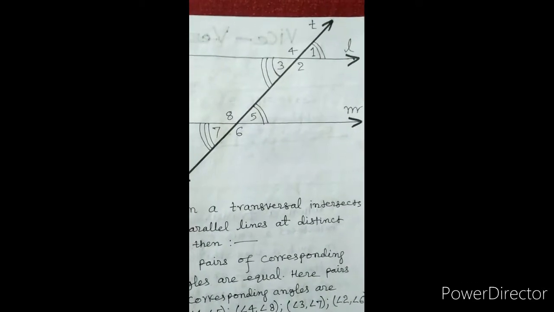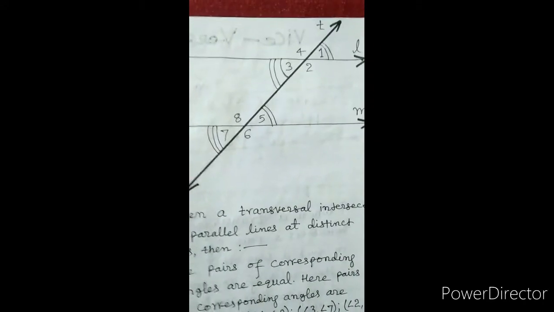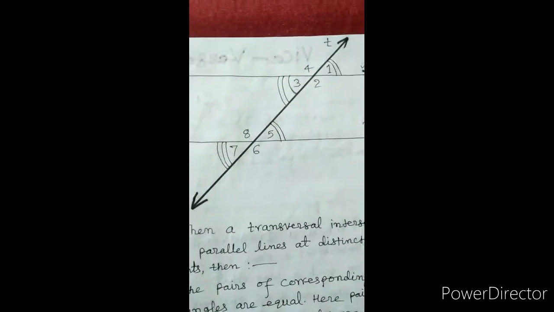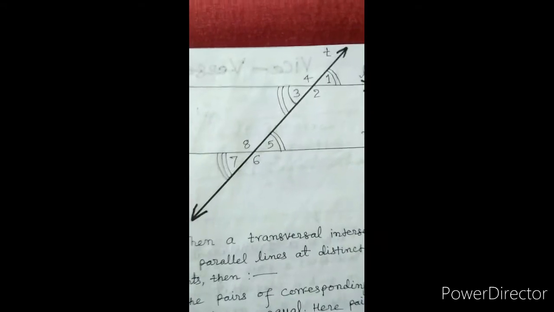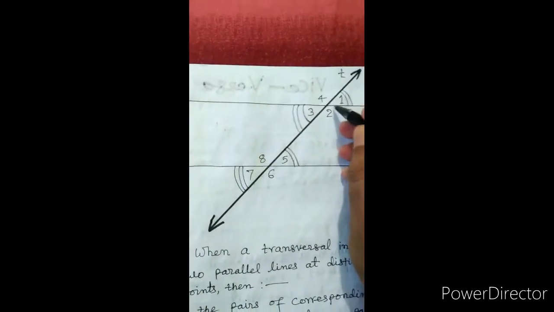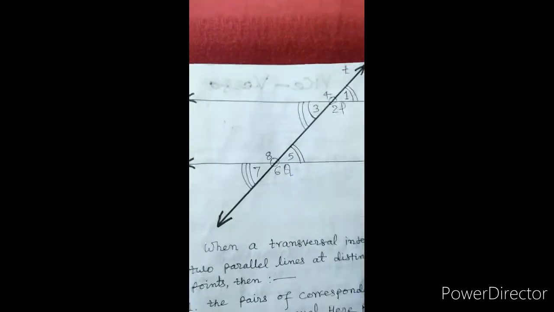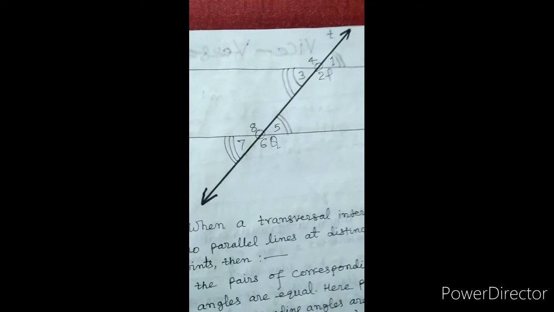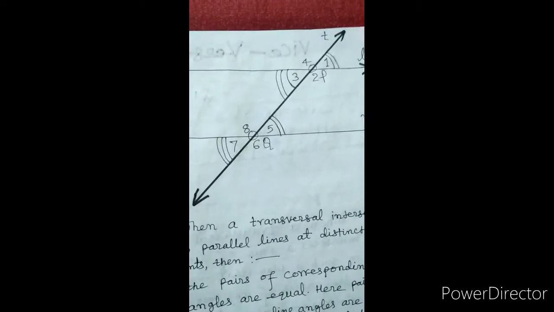Now try to understand this figure. In this figure, L and M are two parallel lines in which T is a transversal. It intersects these two parallel lines at two distinct points, those are P and Q. In this way, at these 2 points, different types of angles are going to be formed.